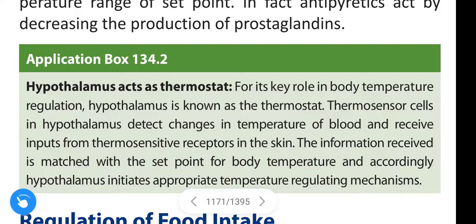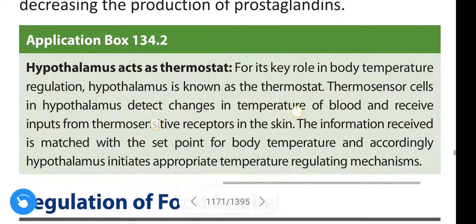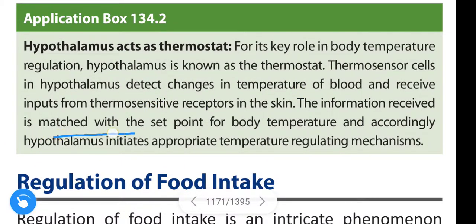In this video we are going to learn about the hypothalamus acting as a thermostat. The hypothalamus acts as a thermostat for its key role in body temperature regulation. Thermosensor cells in the hypothalamus detect changes in the temperature of blood and receive inputs from thermosensitive receptors in the skin. The information received is matched with the set point for body temperature, and accordingly the hypothalamus initiates the appropriate temperature regulating mechanism.